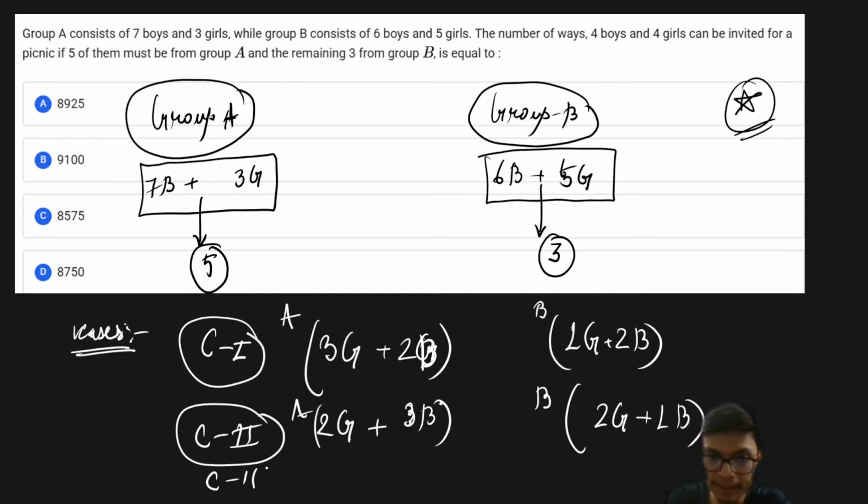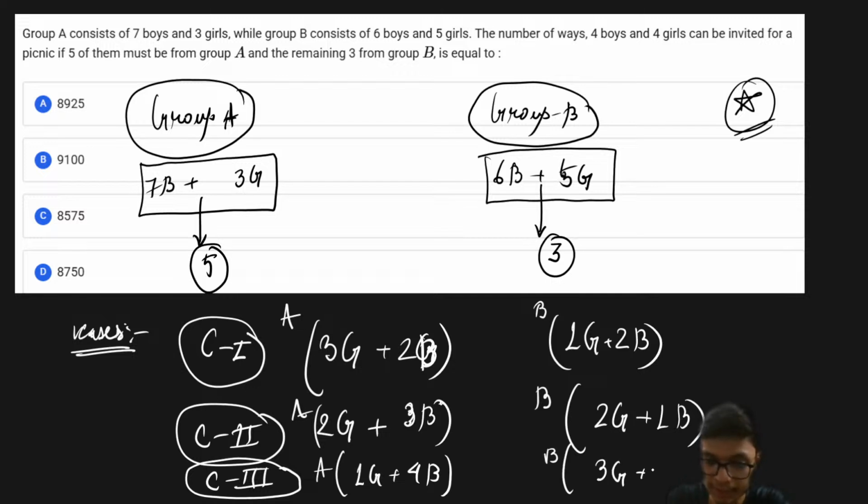The third case: from group A I choose 1 girl and 4 boys, and from group B I choose 3 girls and no boys. These are all the possible cases I can generate in order to invite 4 boys and 4 girls. I have to maintain the criterion that I am inviting 4 boys and 4 girls.